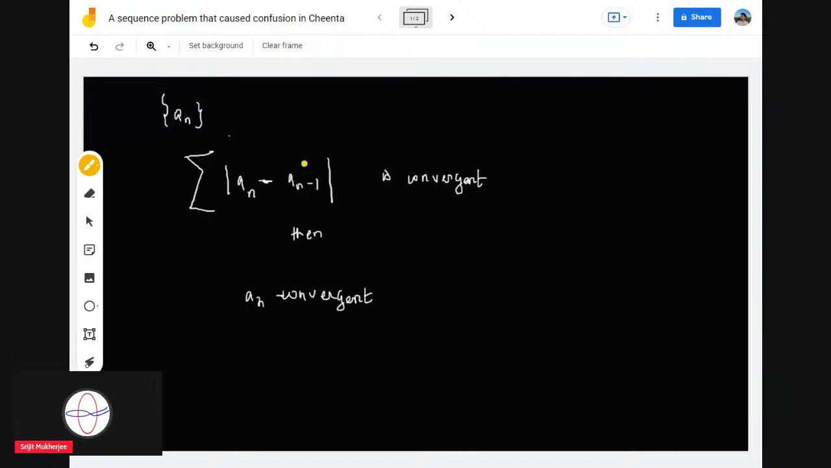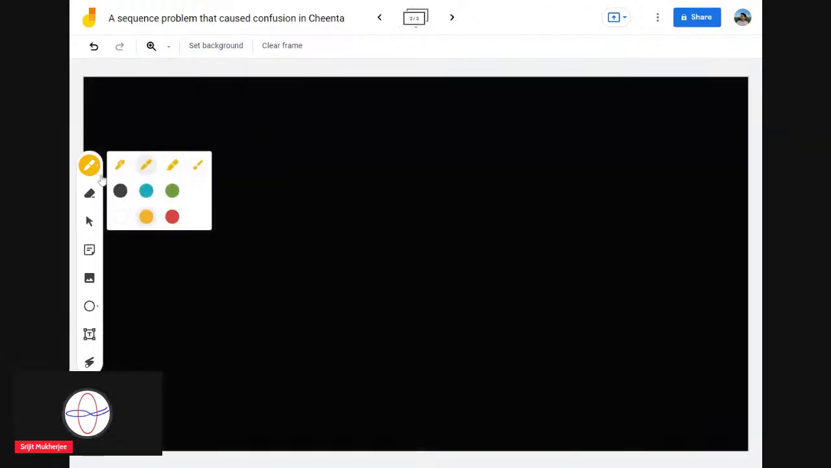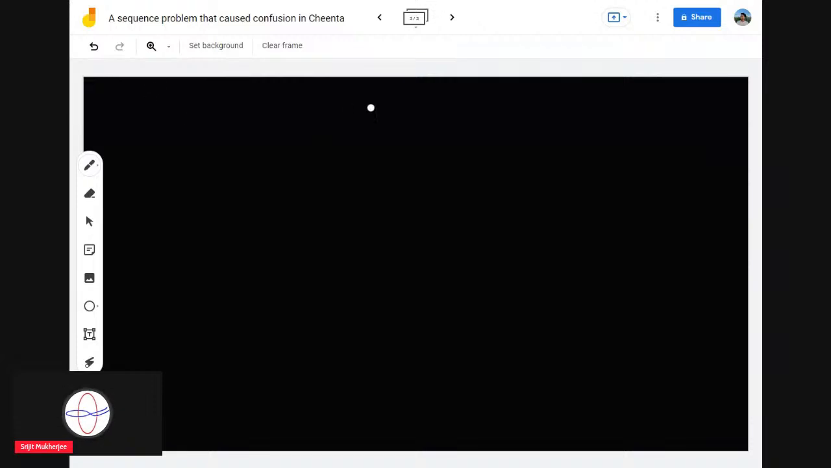So let's focus on this problem. One way of doing it: if you observe, it's telling us that the summation of the consecutive differences of the sequence is convergent, then an is convergent. Now the basic idea is the following. There are two lines of proof. One line of proof is very easy. One line of proof that is correct is: if the summation of modulus of an minus an minus 1 is convergent,